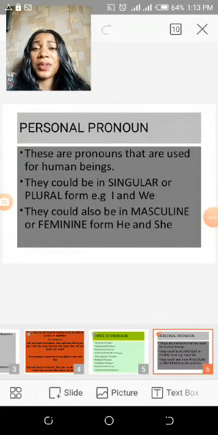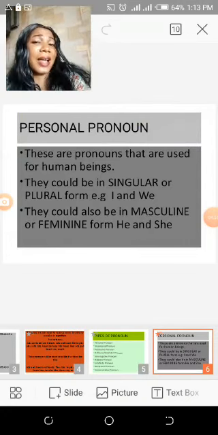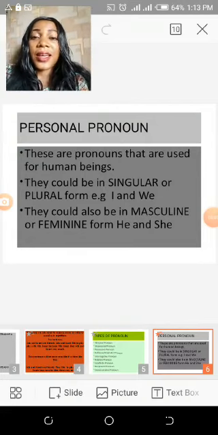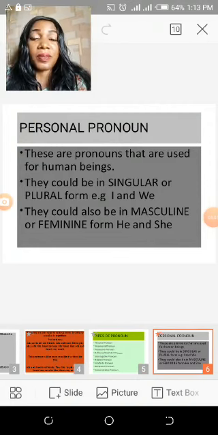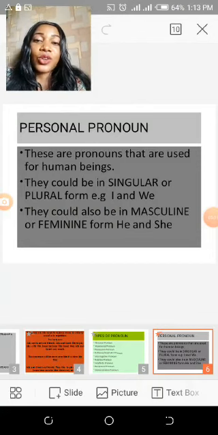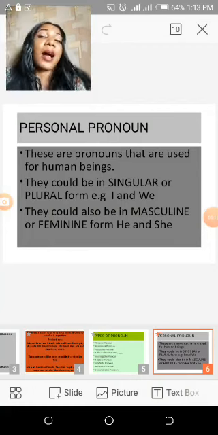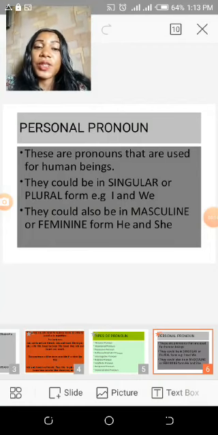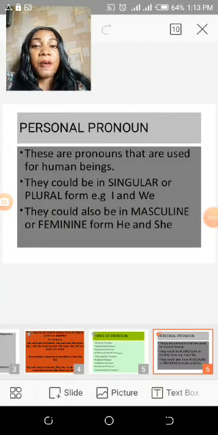If you look at that word personal very well, you will discover that the main word there is person. And you have a suffix "al" added to it. That means you have person and "al". Therefore, the personal pronouns are pronouns that are used for human beings. They are pronouns that are used to refer to people.